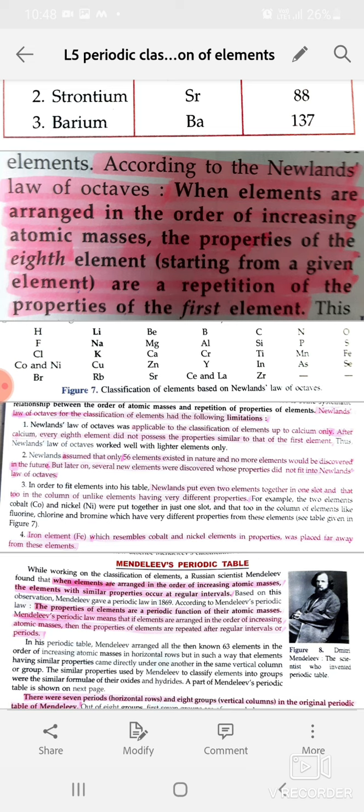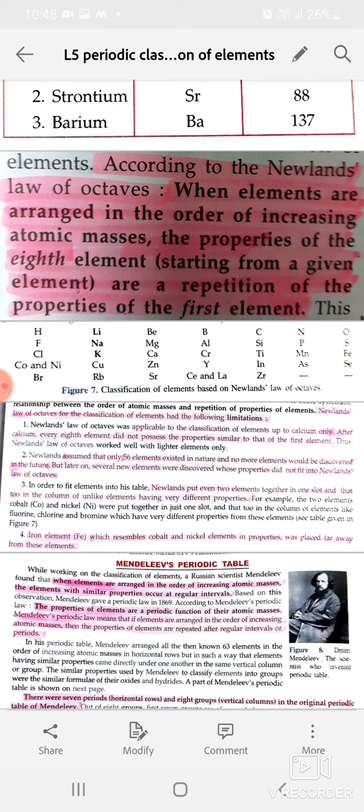So before we end this discussion, please note that Doberener's triads also exist in the columns of Newland's classification of elements based on the law of octaves. For example, the second column of Newland's classification has the elements lithium, sodium and potassium, which constitute a Doberener triad.